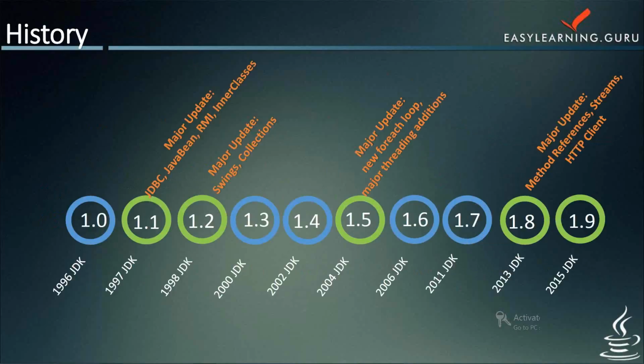Now, talking about the history of Java, Java history is very interesting to know. The history of Java basically starts from the Green Team. James Gosling, Mike Sheridan, and Patrick Naughton initiated the Java language project in June 1991. The small team of engineers was called the Green Team. Java was originally designed for interactive televisions, but this concept was too advanced for the team at that point of time. So Java was originally called Oak, from an oak tree that stood outside James Gosling's office. Later the project went by the name Green and was finally renamed to Java.